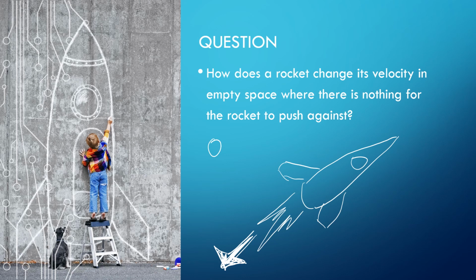And then I'm going to cause this little explosion in that direction, that's going to make the rocket go this way, equal and opposite, right? So I can shoot out some sort of fuel and propel myself forward by having an explosion go in the opposite direction. So this is how rockets can go in space.